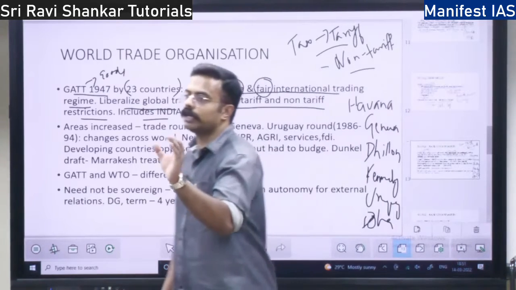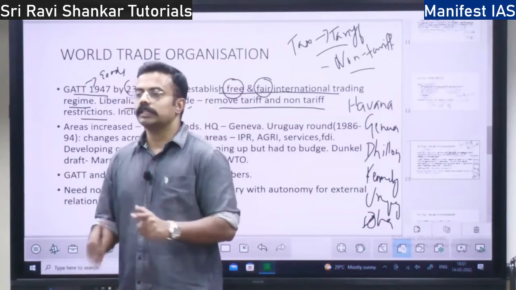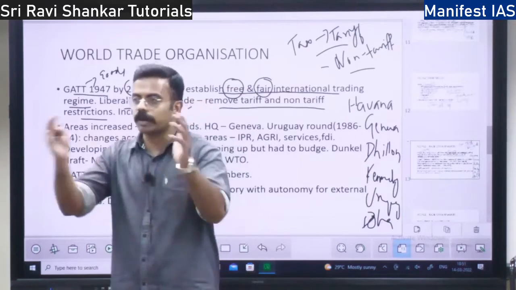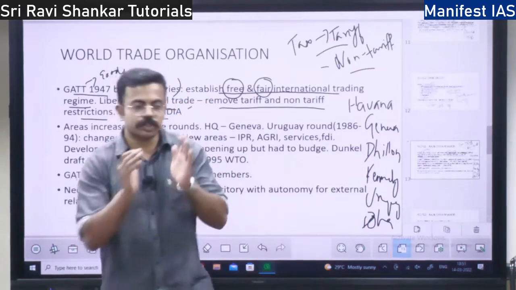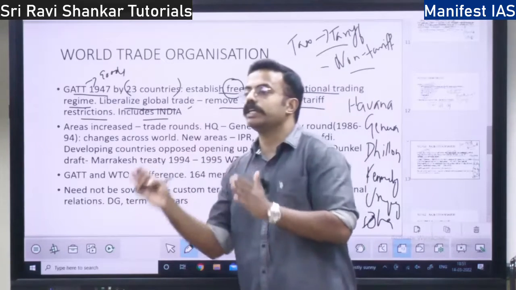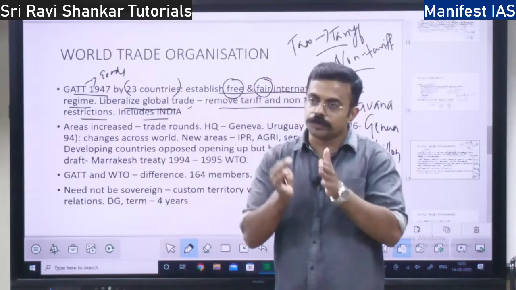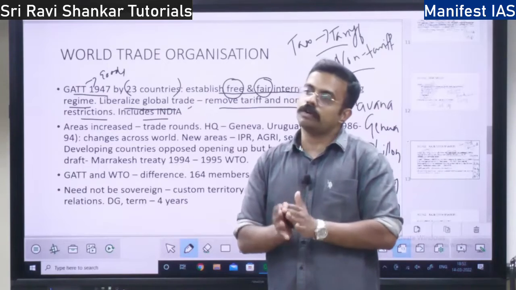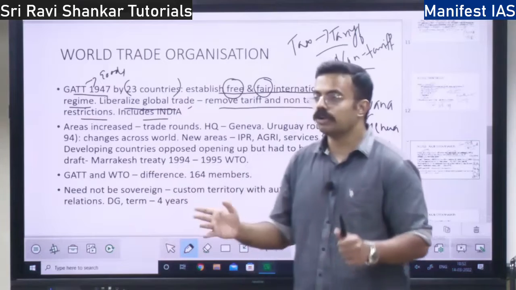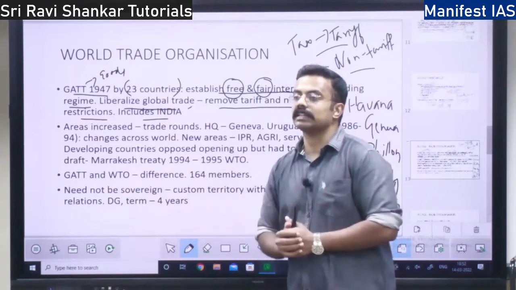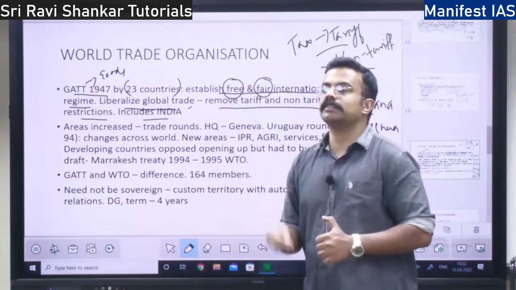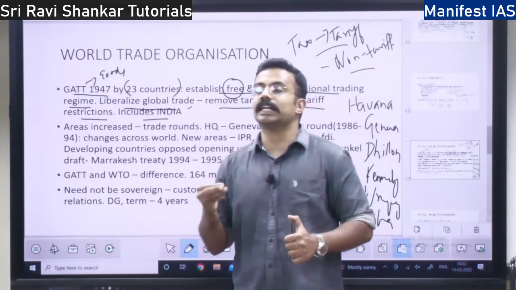Earlier they were focusing on only one good, a few goods, then the number of goods increased. Earlier they were focusing on some countries, now the number of countries increased. Earlier they were focusing on just goods, now they are focusing on services and also intellectual property rights. Earlier only a few sectors were the focus, now renewable energy and artificial intelligence are also included. So the areas are increasing. Not only the areas, the depth is also increasing. Depth means they are very well versed with the trade.